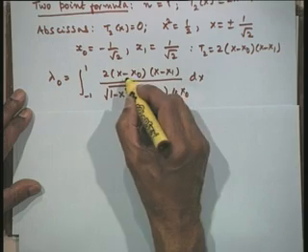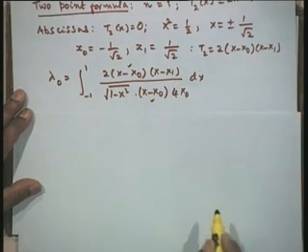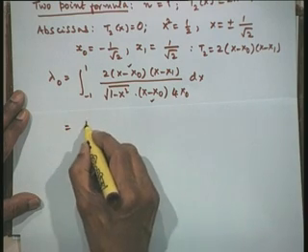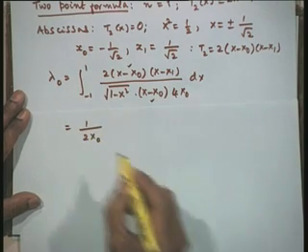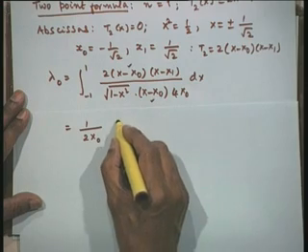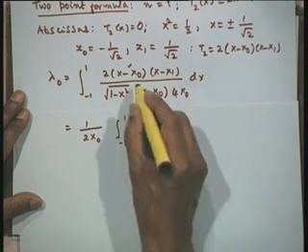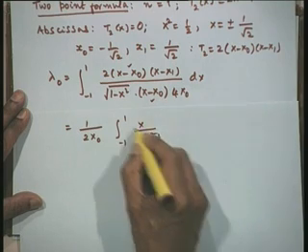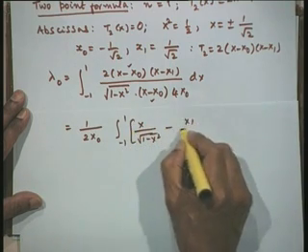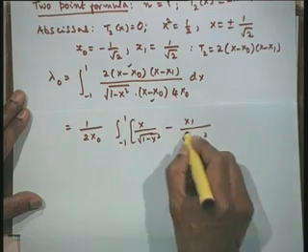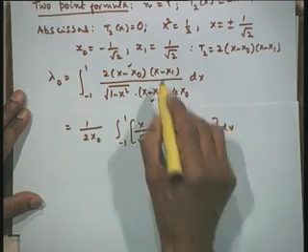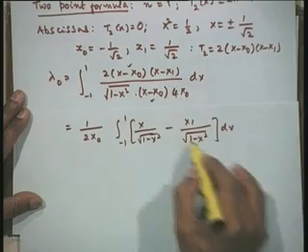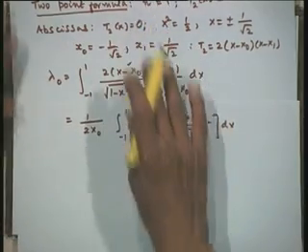Now, this will let us cancel off this x minus x naught, x minus x 1, and let us take x naught as constant. So, let us pull it out. It will be 1 upon 2 times x naught, and this is the integral from minus 1 to 1 of x upon under root of 1 minus x squared, minus x 1 upon under root of 1 minus x squared. I just separated this: x divided by under root of 1 minus x squared, minus x 1 upon under root of 1 minus x squared.